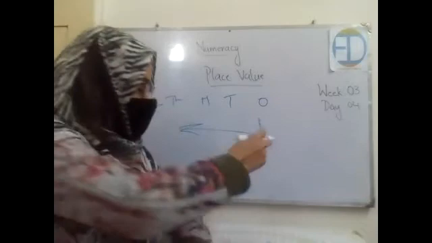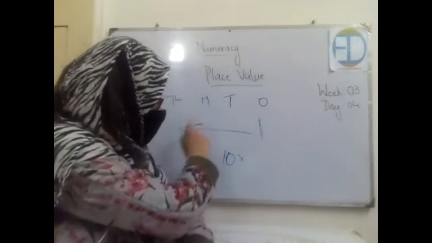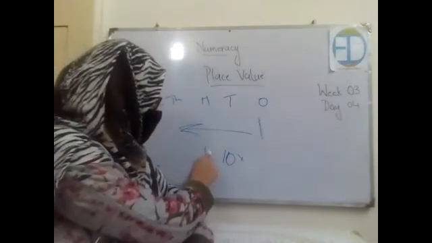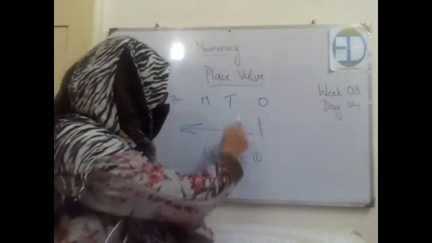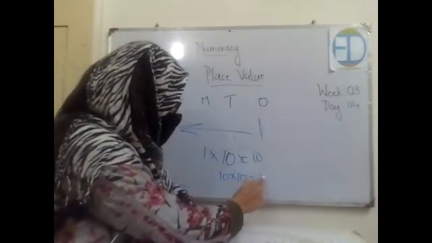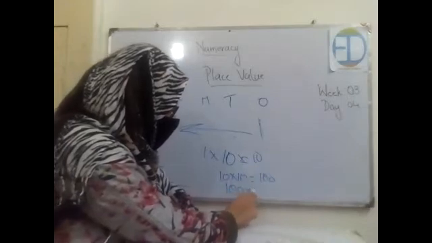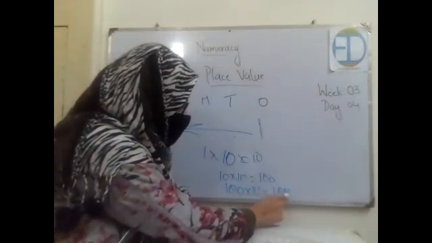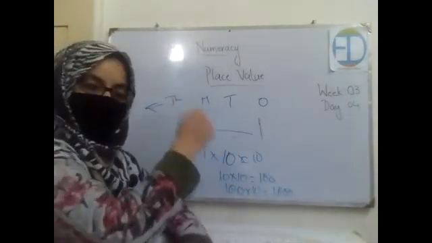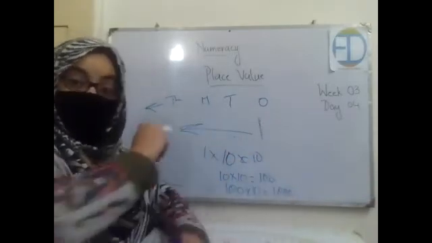So what we are doing is multiplying each number by 10 and moving into the next column. When we multiply 1 with 10, the answer is 10. So this column was tens. Then we multiply 10 with 10, the answer is 100, and this is the hundreds column. When we multiply 100 with 10, the answer is 1000, and this is the thousands column. And similarly, you will multiply the other column with 10 and you will get the next column.